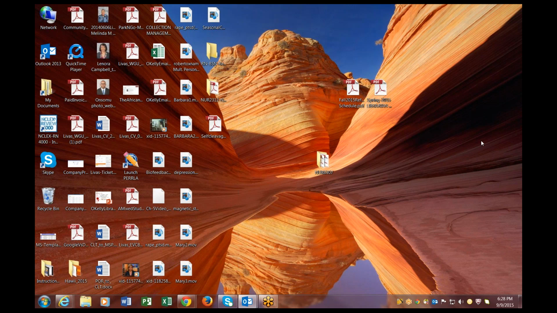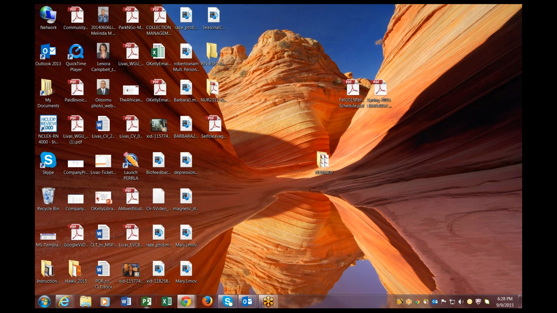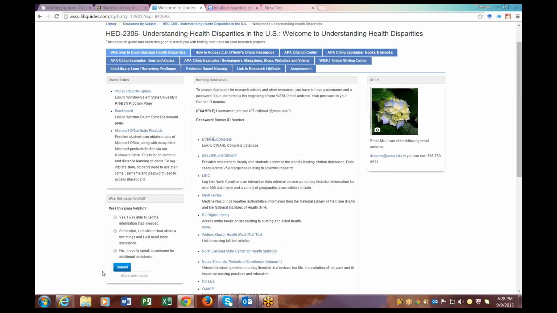Something else I forgot to show you. When you sign on to the databases from home, once you get past the database link, especially if you don't sign in through Blackboard, you will have to put in your username. And remember, your username is just whatever your username is minus the @rams.wssu.edu. And remember, your password is your banner ID. So you have to get past the proxy in order to access any of our articles. All right, so let me get back to here.